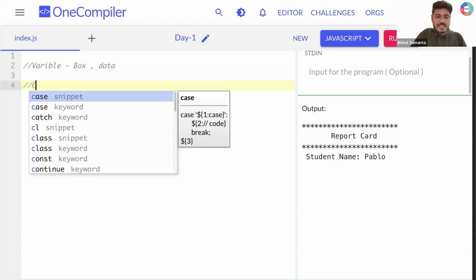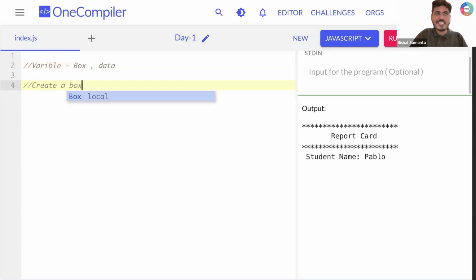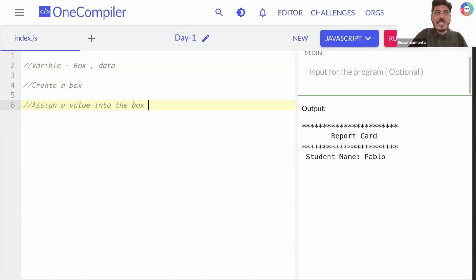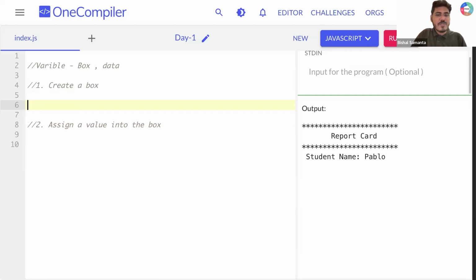What is the first thing we need to do? We need to create a box, right? And second step, what you need to do? You need to assign a value into the box. Anyone having any doubt in these two steps? First one is that create a box. Second one is that assign a value to that box, right? Very simple. How to create a box? You can create a box something like that.